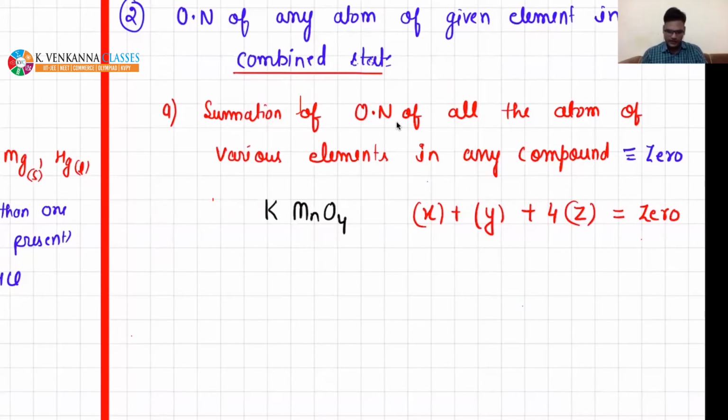Fine. So I am taking another example, SO3. In this, let's say sulfur has P, oxygen has Z. You have to multiply by 3 because there are 3 atoms of oxygen. The summation must be 0. Right?